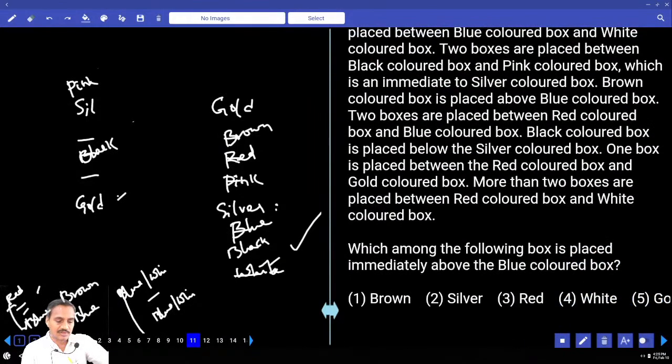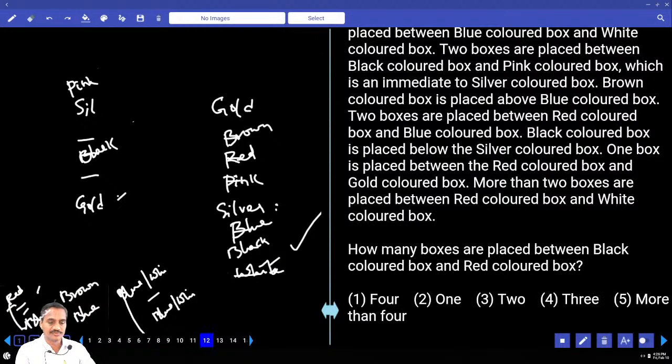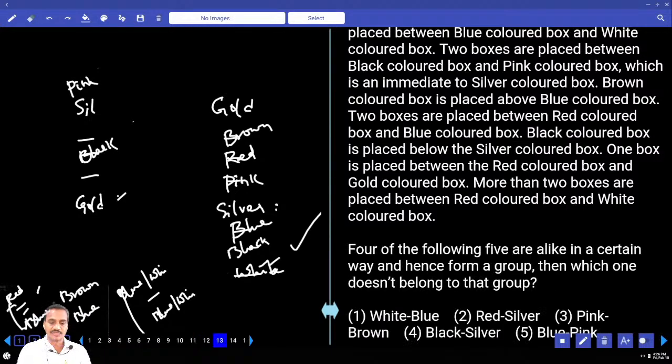Then coming to 11. Which among the following boxes is placed immediately above the blue colored box? Immediately above the blue colored box, what is that color? Silver. That is choice 2. And how many boxes are placed between black and red? Now in between black and red, how many are there? There are exactly 3. That is the choice for the 12th one.